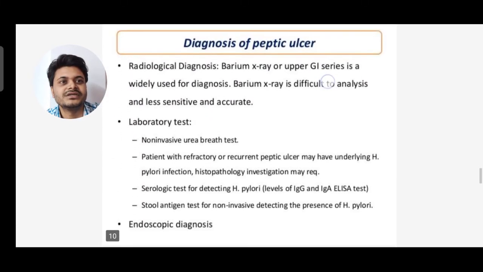Next, you can see the diagnostic methods for diagnosing peptic ulcer. Radiological diagnosis, that is barium X-ray or upper GI series, is widely used for diagnosis. Barium X-ray is difficult to analyze and less sensitive and accurate. Next we have laboratory tests, then endoscopic diagnoses.